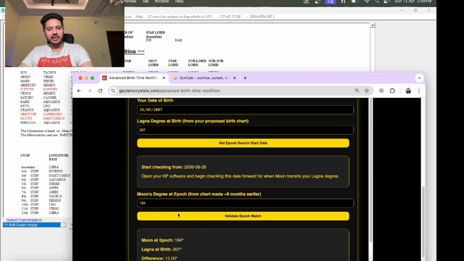For example, here the moon's degree is lesser than the Lagna's degree, so we have to bring the Lagna backward in order to match this, right? We have to go back in time. If this degree was, hypothetically speaking, 194 above and 207 below, we have to go ahead in time. So this is how we calculate. Minor adjustments can be done according to this method.